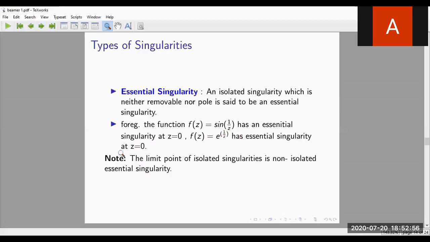Now keep in mind, this note is very useful. A limit point of isolated singularities is a non-isolated essential singularity. This means that for a function with isolated singularities, if I take the limit point of all the singularities, whatever the value, that point is nothing but an essential singularity, and it is a non-isolated essential singularity. This note we will see in the examples, how this is true.